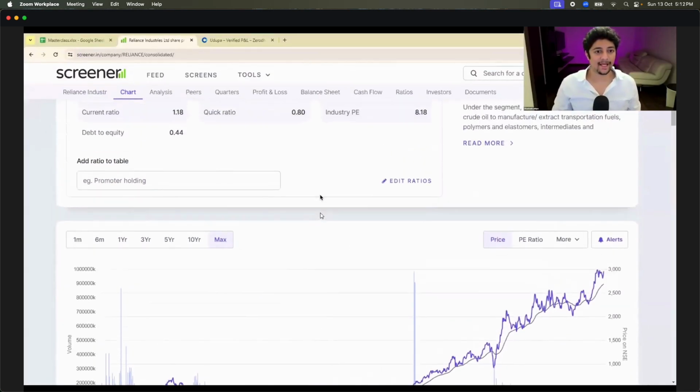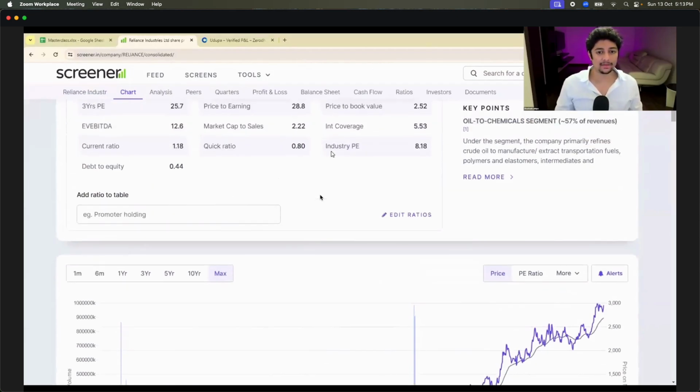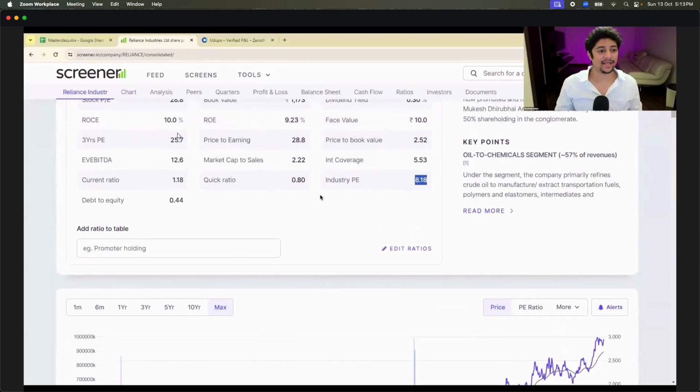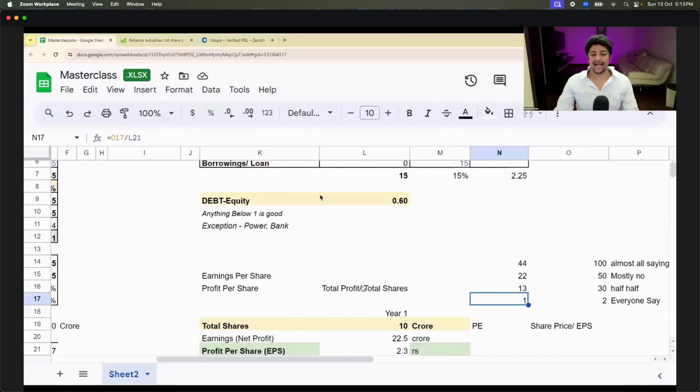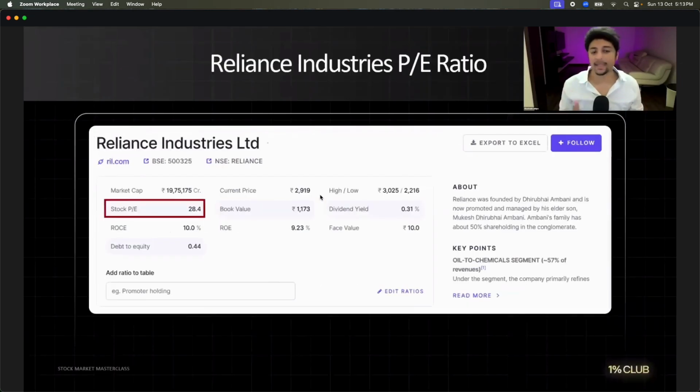Crazy or not? And if you see the industry PE here, if I click on industry PE, it's 8.18 and this guy is sitting at 28. Whew. Madness. So that not only gives you whether you're overpaying or underpaying, but the history of PE ratio also gives you an understanding of when to enter and when to exit a stock. Mainly when to enter. Whether I'm entering at an overpriced situation or an underpriced situation.